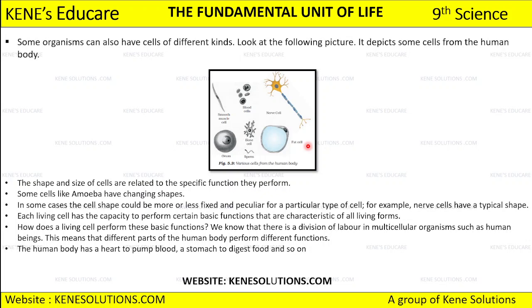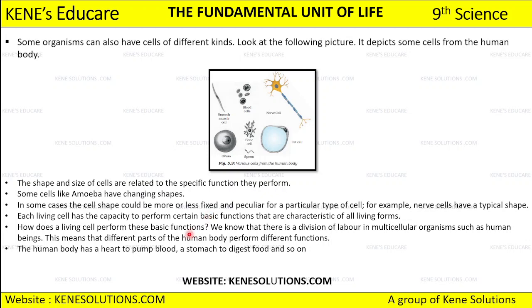Okay, for example nerve cell अगर हम देखेंगे तो नर्व सेल का जो शेप है that is fixed, but amoeba is an example जो अपना शेप चेंज करता रहता है, right? So each living cell I am talking about, you will see that living cells have that capacity where they can perform certain basic functions, and once they are performing these basic functions, all these functions become the characteristics of all living forms. All the living forms which exist on earth perform these basic functions together.